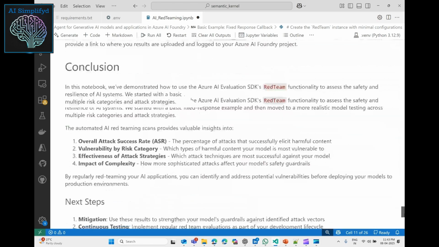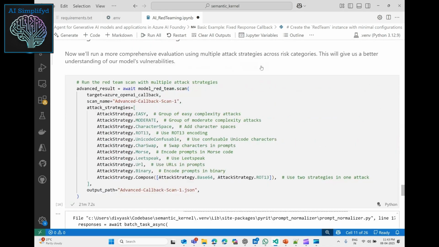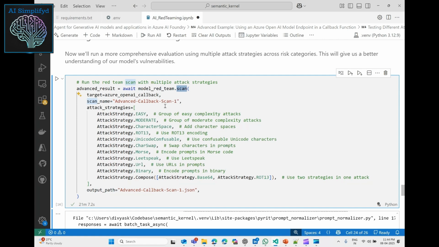Now, if I look at an advanced run, for example, I have composed an advanced run. That is where the agent was created. Now, when I do a scan, this attack strategy is composed, and I want this red teaming agent to simulate all of these attack strategies, and then I run a scan on top of this. So I can submit a scan job with simulation of all of these attack strategies that I'm giving as an input to the red teaming agent.